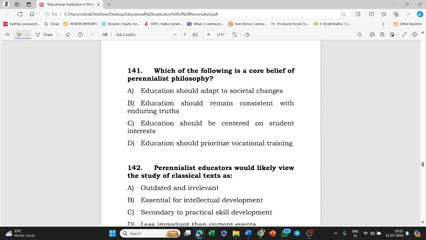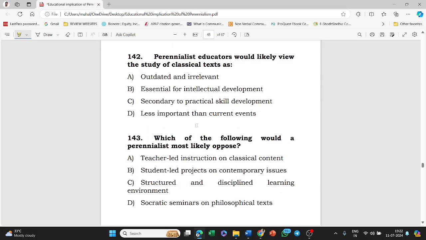Which of the following is a core belief of perennialist philosophy? Education should adapt to societal changes. Education should remain consistent with enduring truth. Education should be centered on student interest. Education should prioritize vocational training. Answer of this question is B, that is education should remain consistent with enduring truth. This is the core belief of perennialist philosophy.